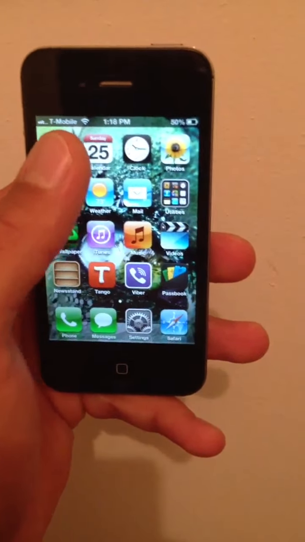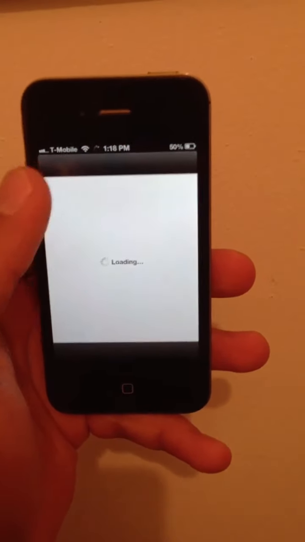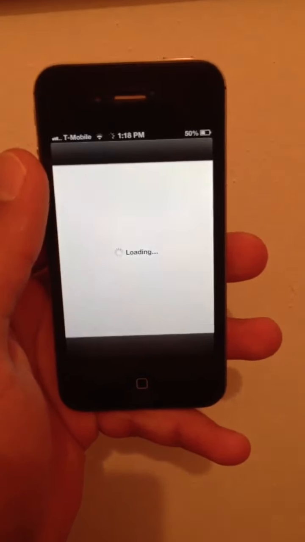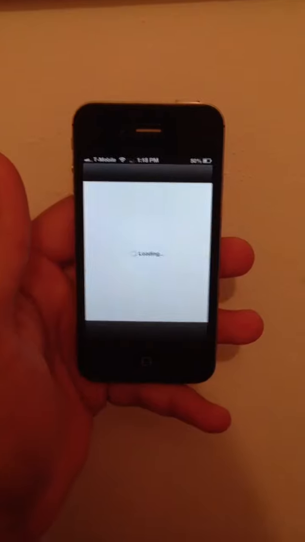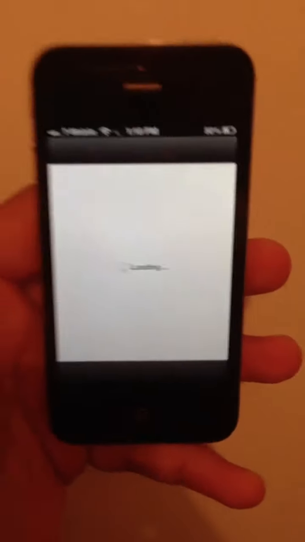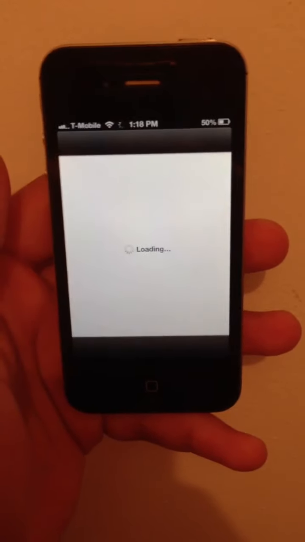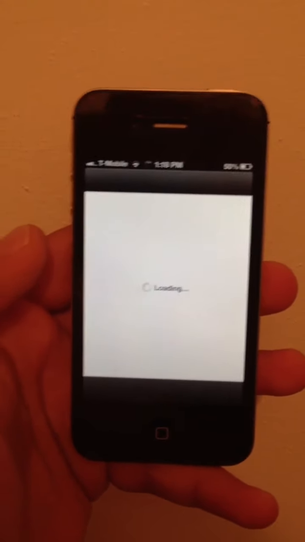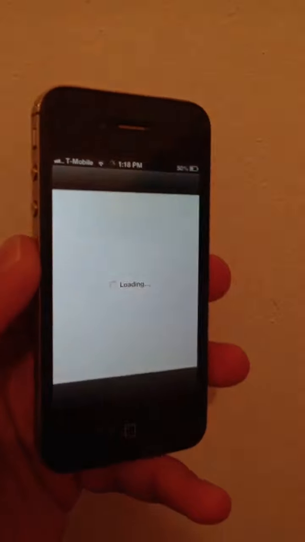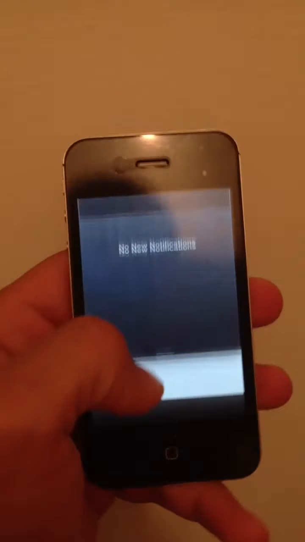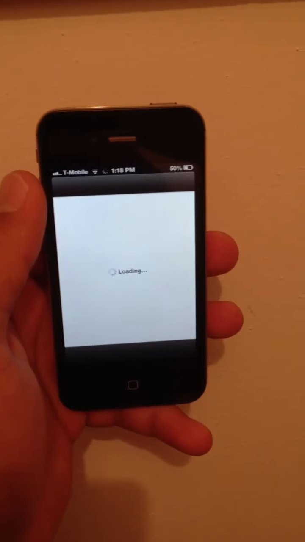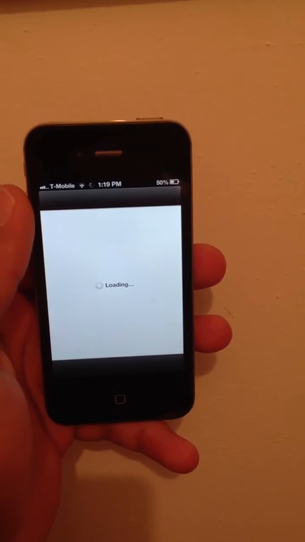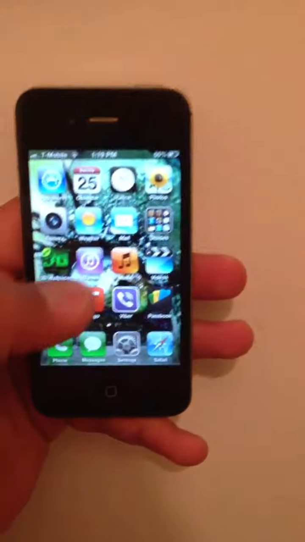There's a lot of rumors saying that it's a hardware issue or even a software issue, which is not really the problem. It might be a software issue, but I tried even restoring it and everything, and it did not work. What worked for me was actually just downloading an application, a camera app from the App Store.